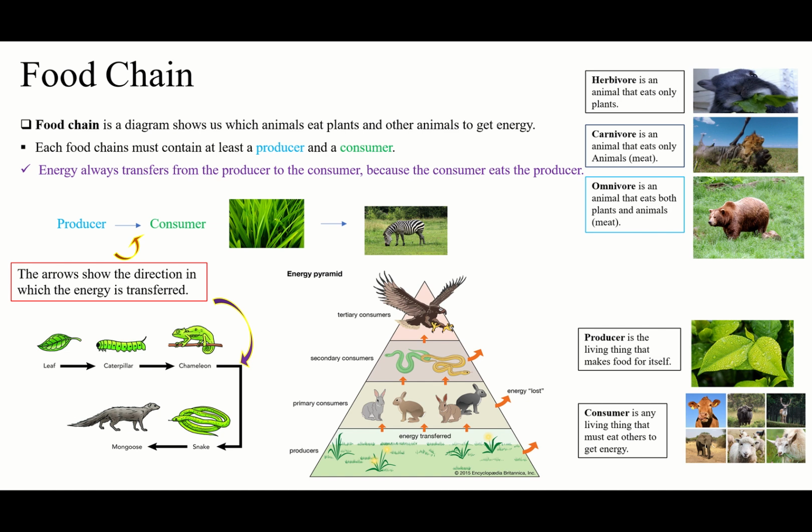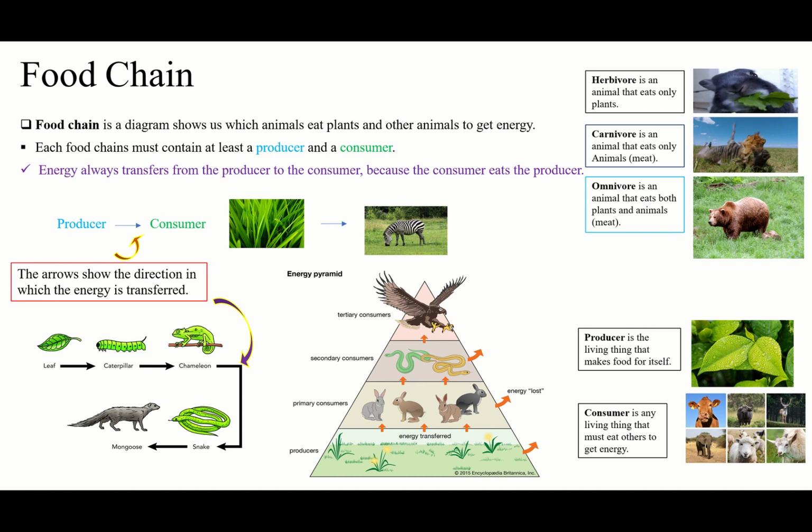Why? Because the first one will provide energy for the others. So it must be producer, because only the producer can make energy, can make food. The others cannot make food. We said in the previous slide, and it's also here, producer is the living thing that makes food for itself. Only the producer makes food. The others cannot make food, okay?